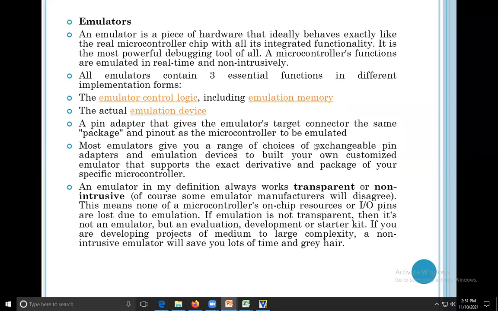Next is the emulator. An emulator is a piece of hardware that ideally behaves exactly like a real microcontroller chip with all integrated functionality. It is the most powerful debugging tool of all.